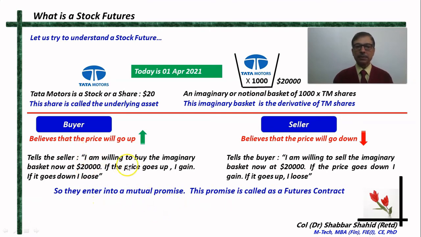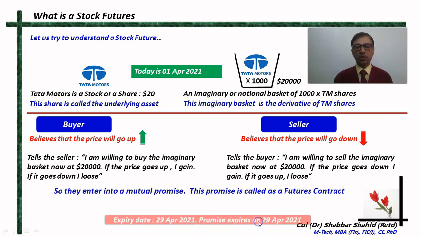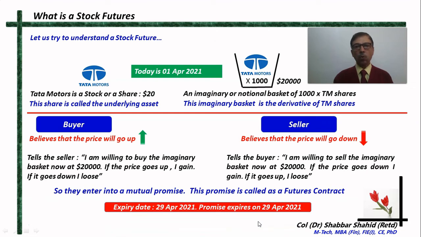So now both of them enter into a mutual promise. The buyer is promising this to the seller, and the seller is promising this to the buyer. And this promise is called a futures contract. See, nothing has been exchanged. This basket is only imaginary. They have just exchanged a promise, and that promise is called a futures contract. And how long will that promise remain valid? That promise remains valid till the expiry date.